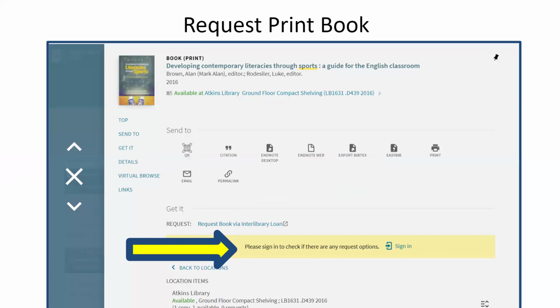So to request a print book, you can log in here through the middle and go into your library account. It is just connected to your UNCC login, and you can request a book that way. Just follow the steps.